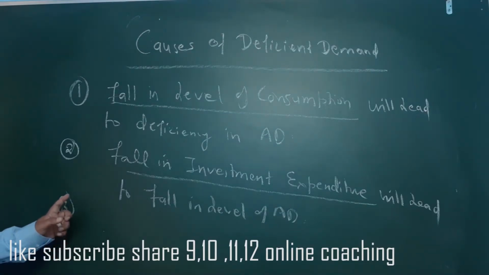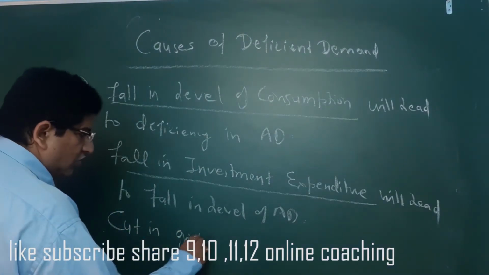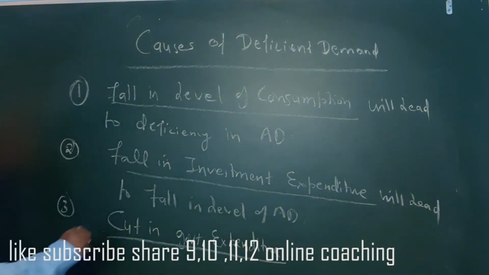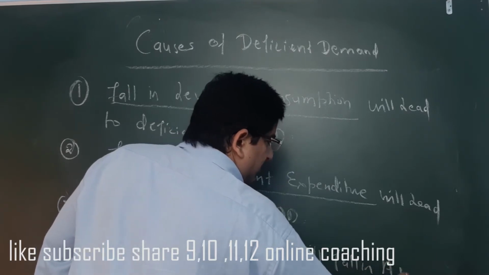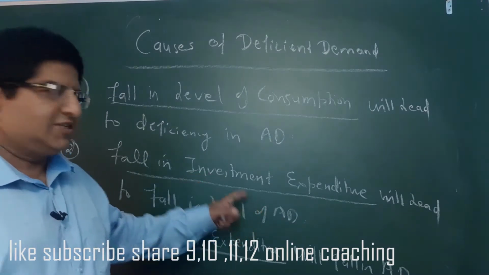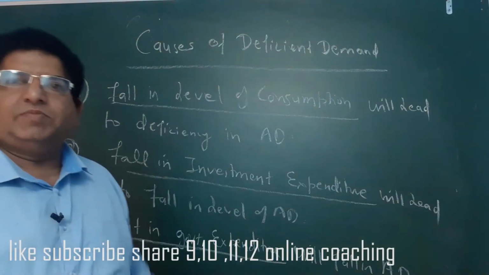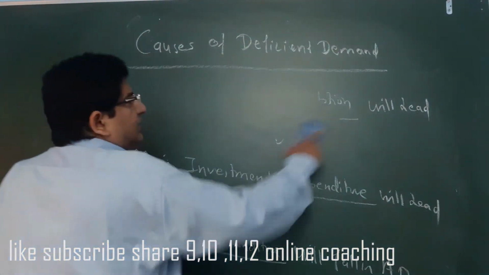Now third point, that is a cut in government expenditure. Government expenditure अगर कम करेगा तो उससे क्या होगा? There will be a fall in aggregate demand. Means if the government does less expenditure, investment expenditure will be less, consumption expenditure will be less. It is the main cause of deficit demand. Now fourth point, third point I have already explained.